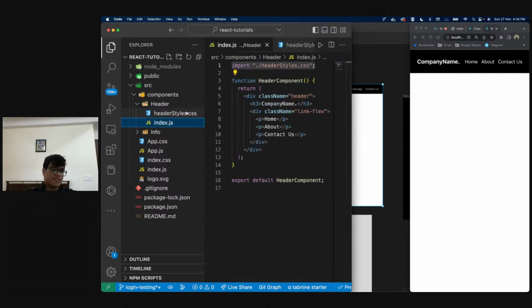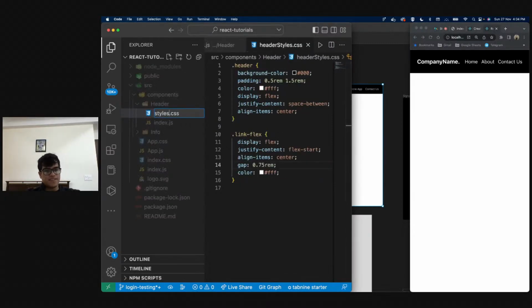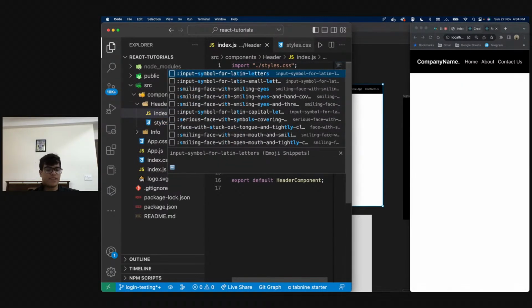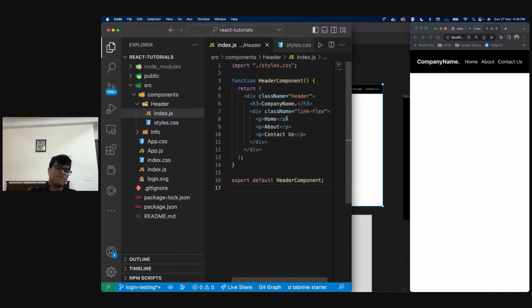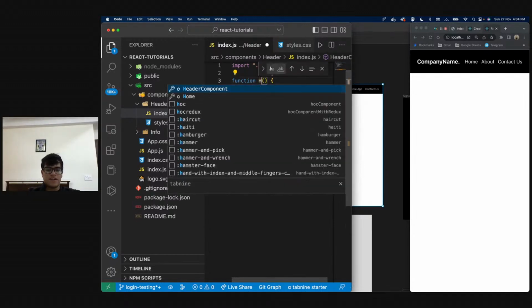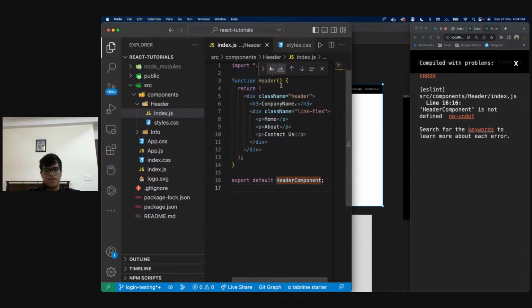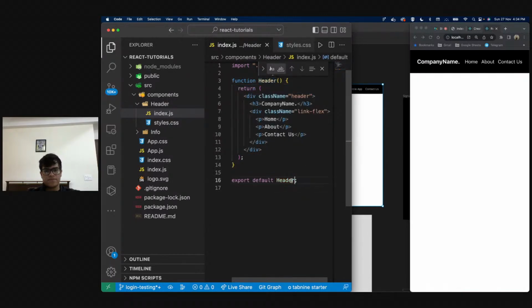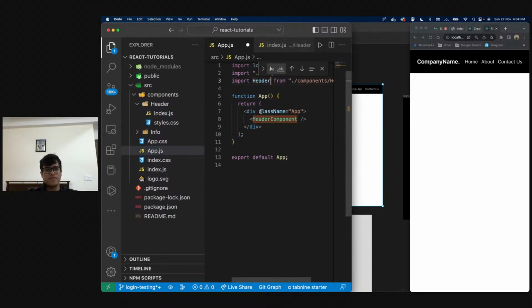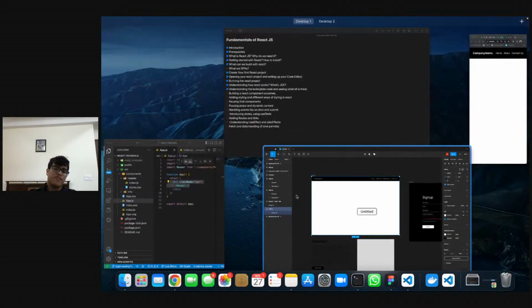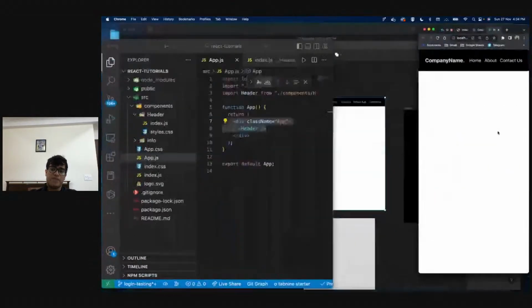So my index.js, and I'll just keep the styles.css because that's simpler that way. But do understand that you can name these files whatever you want to. You can name the functions whatever you want to. I'll change this and I'll make this header, and over here I'm going to import header and do this. Correct. So just like that, we were able to build our first React component and put it in our app.js.